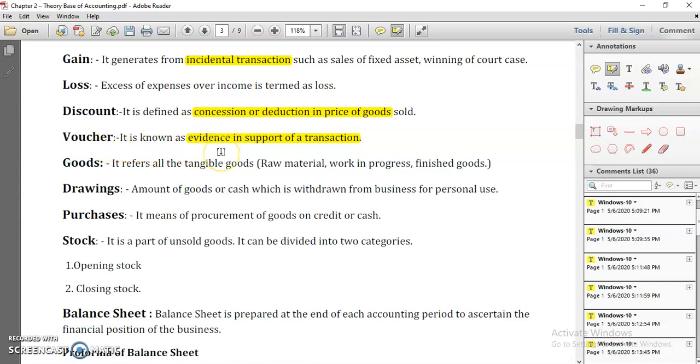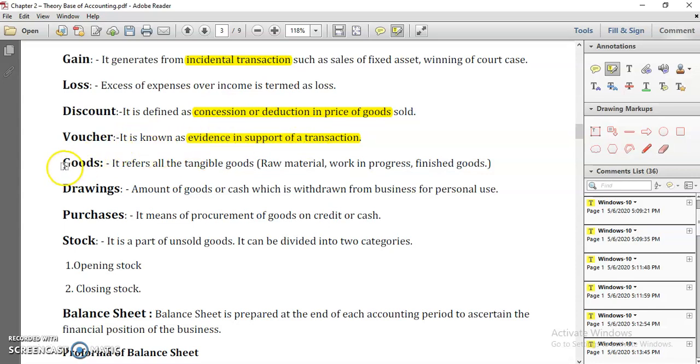Let's say you're doing business and your business organization comes under audit. Audit is called verification of accounts. An auditor comes and asks, could you give us the evidence for those? You are mentioning that purchase is rupees 10 lakh and your sale is rupees 20 lakh. Do you have any kind of evidence? Once you show those bills to that person, those are called vouchers. So vouchers are very important in business. It is known as evidence in support of transactions.